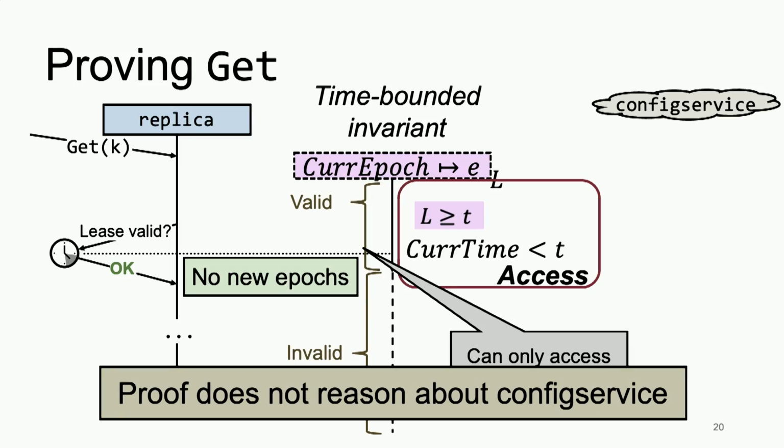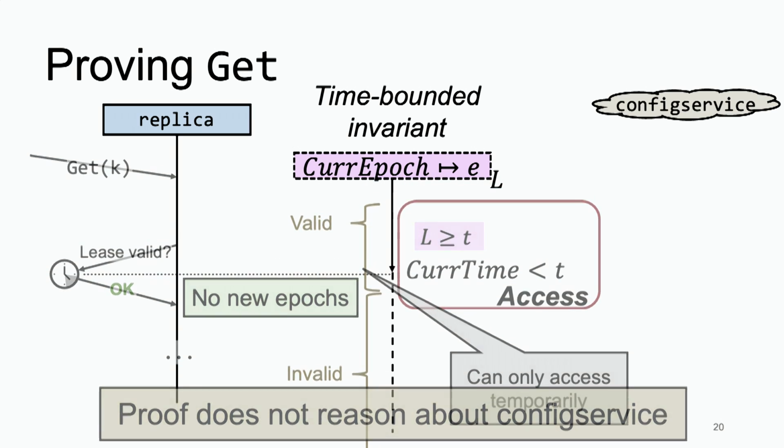We prove using these time-bounded invariants that a replica actually is up to date, assuming that the code is written correctly. So let's look at the configuration servers. One of the things I should point out is that while reasoning about this replica, we didn't really talk about the configuration servers at all. We were able to reason about it without considering them. Now let's consider the configuration servers.